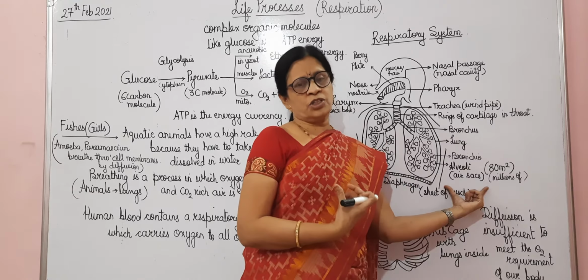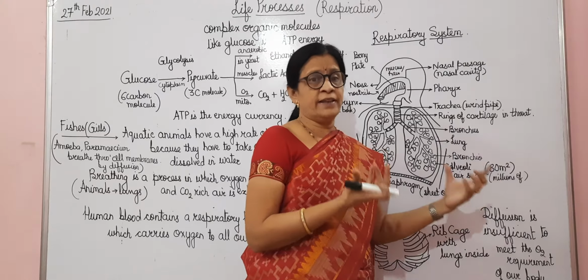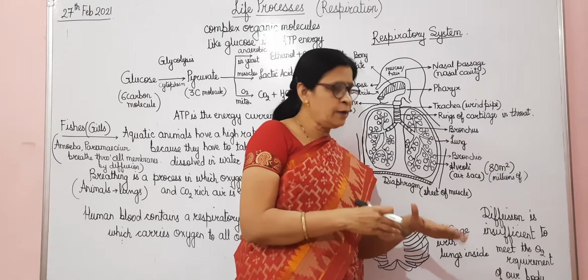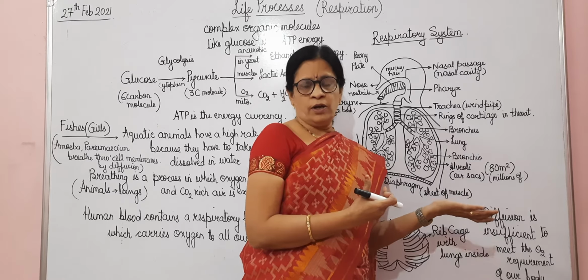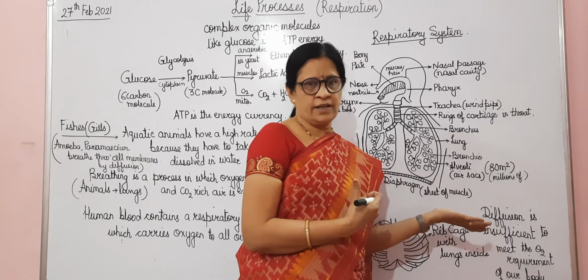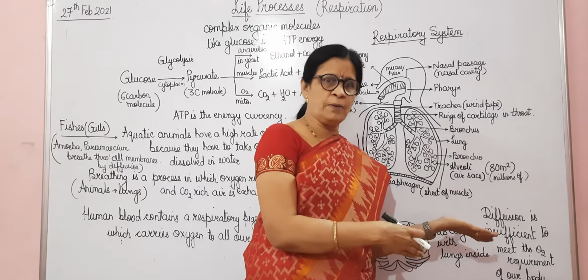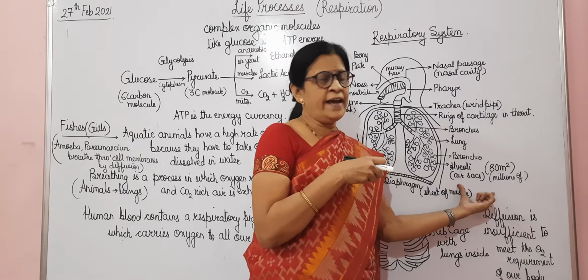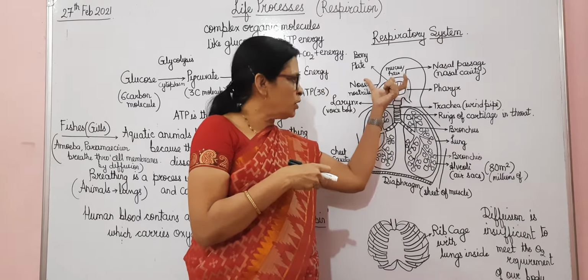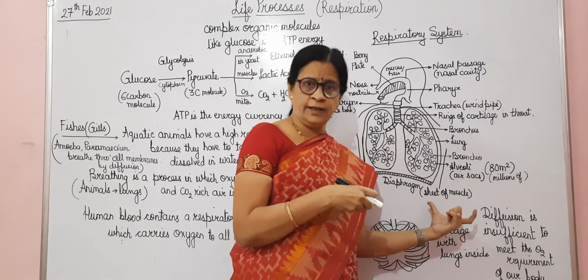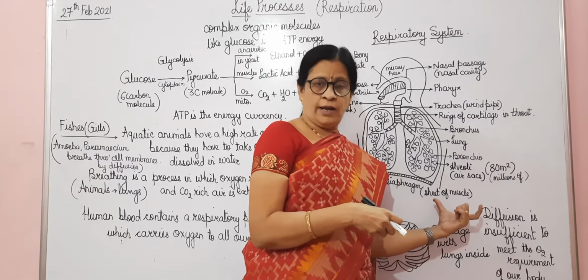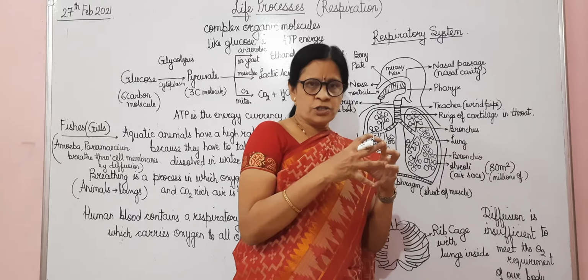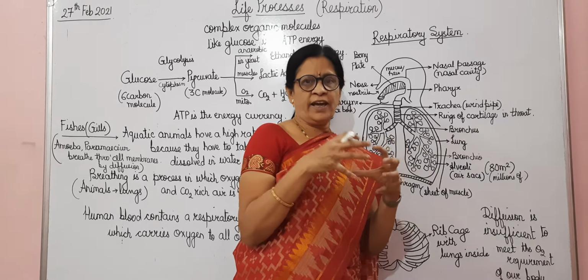The capillaries carry all the oxygen to the different parts of the body, and that oxygen is used to convert glucose into pyruvate, and then that pyruvate is converted into carbon dioxide. It is giving us energy, and that carbon dioxide which is coming back is again taken by the alveoli, and again it is given out. Means during inhalation, oxygen is taken in, and during exhalation, all this carbon dioxide comes out. So there is constant pumping of air into the lungs.